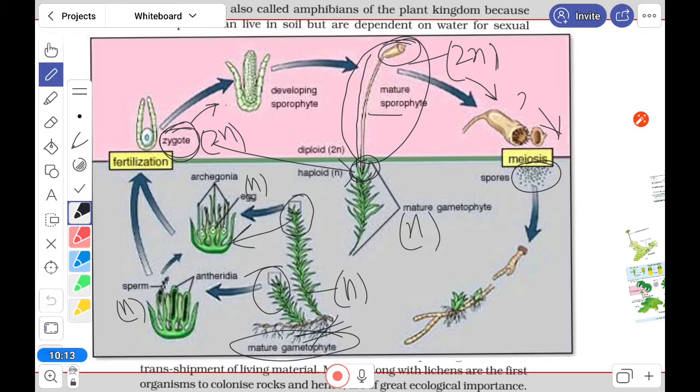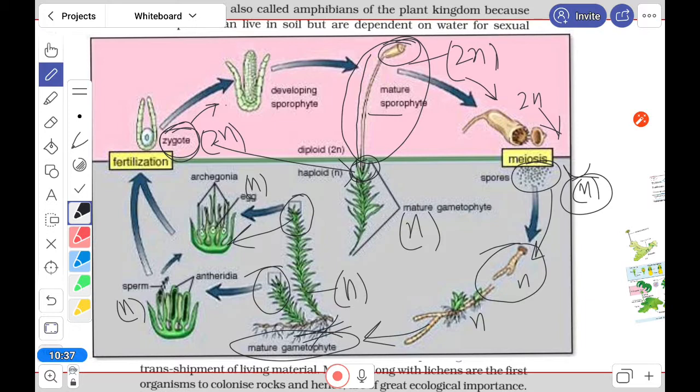So it is a 2N structure, and very easily it can produce spores. From that spore, a new bryophyte will come, the gametophyte of it. Because the spore is N, the structure will be N.